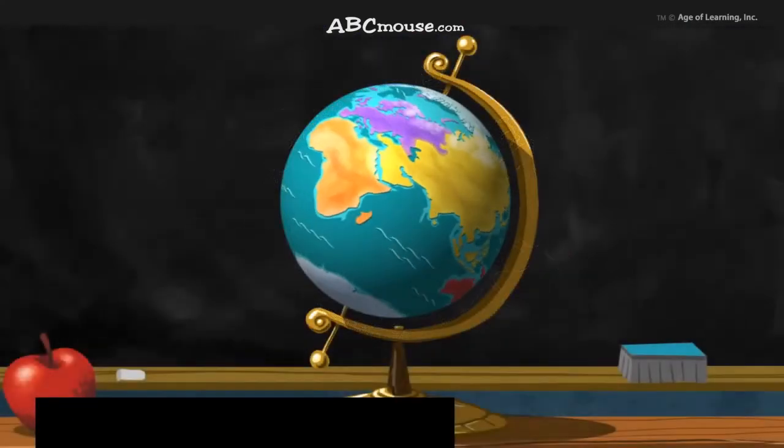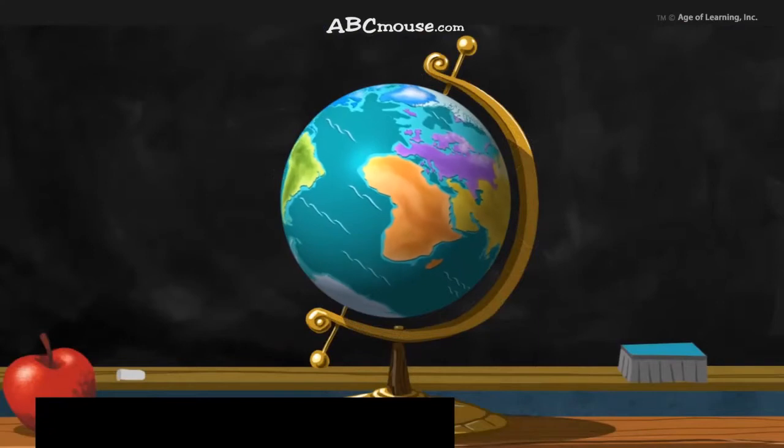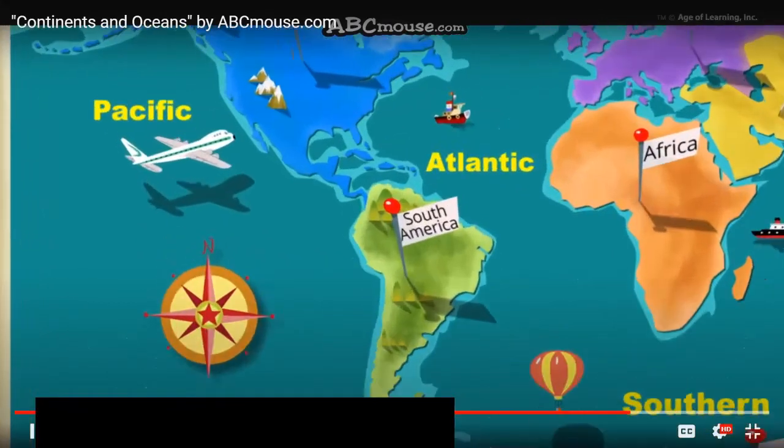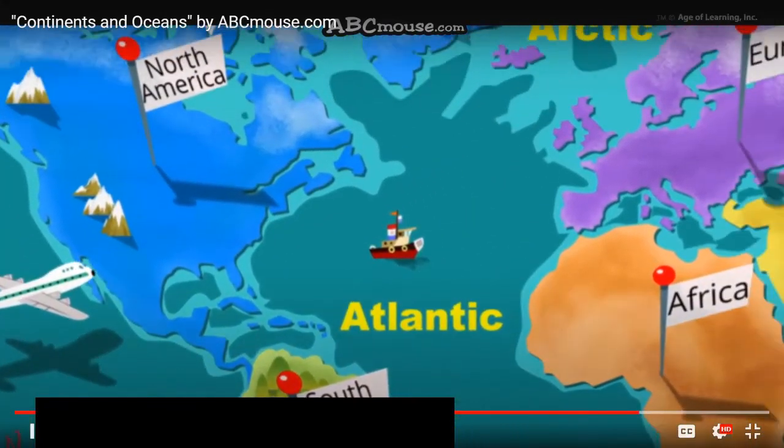I hope you learned something about all the continents. And so there they are. There's North America, South America, Africa, Europe, Asia, Australia, Antarctica, and here's our oceans: Pacific, Atlantic, Indian, the Arctic is up at the top, and down here is the Southern. Some people call it Antarctic, but a lot of people call it the Southern. You can call it either one. We'll learn Southern, okay? The names of our 5 oceans.